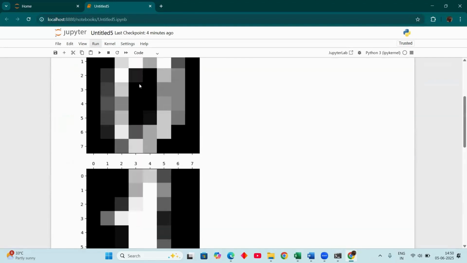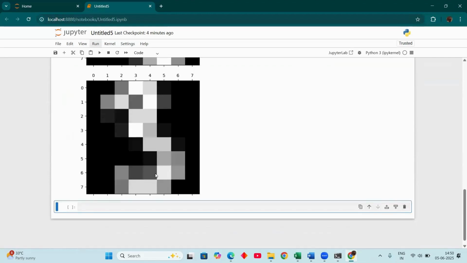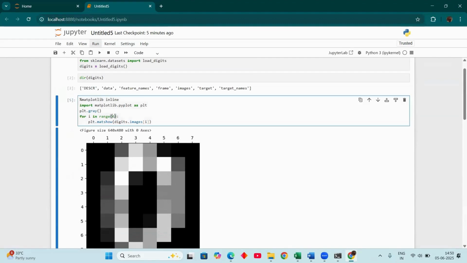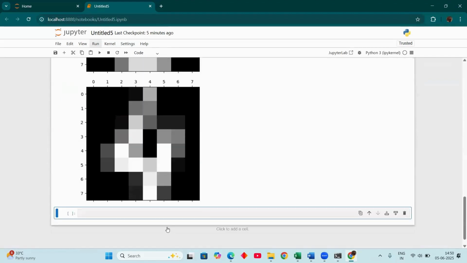So this is 0, this is 1, this is 2, this is 3. Here I entered 4, so the matrix is read up to index 3: 0, 1, 2, 3. Right, I entered 4 and it gives up to 3. If I enter 5 here, it gives up to 4. See, 4. It is a matrix space.